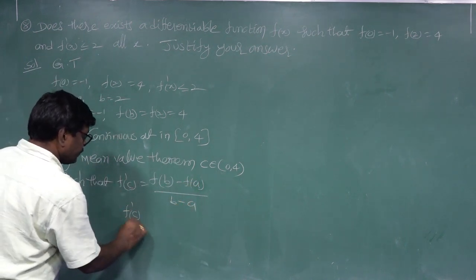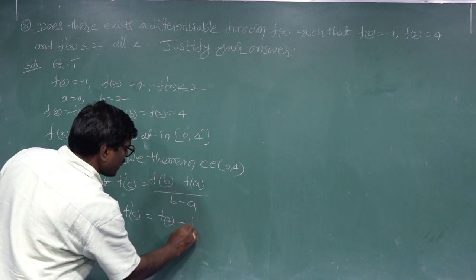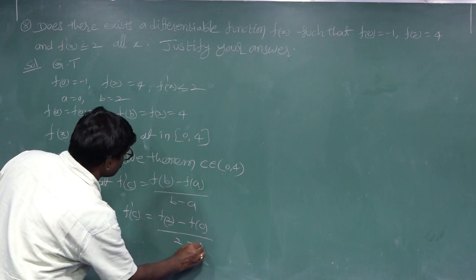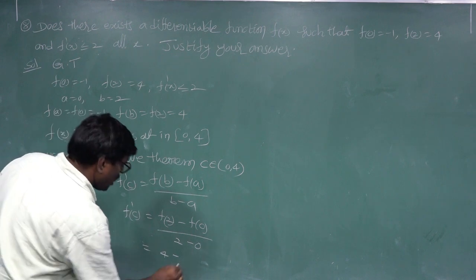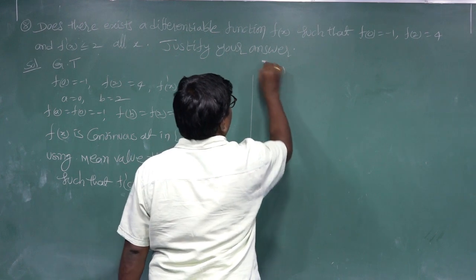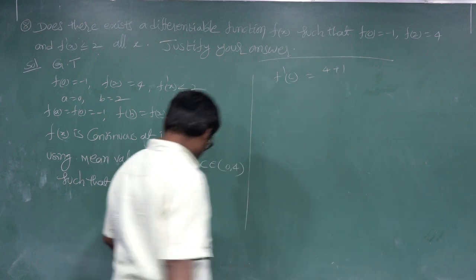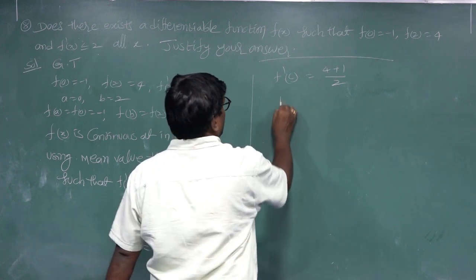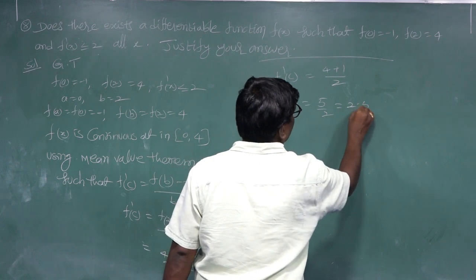So f dash c is f of 2 minus f of 0 by 2 minus 0, which is 4 minus minus 1 by 2. So f dash c is equal to 4 plus 1 by 2, that is 5 by 2, equal to 2.5.